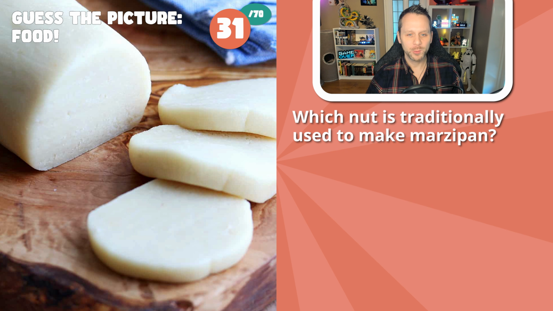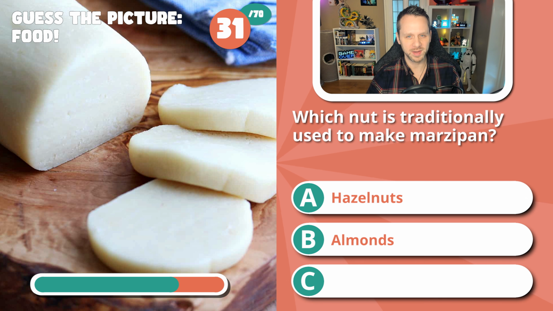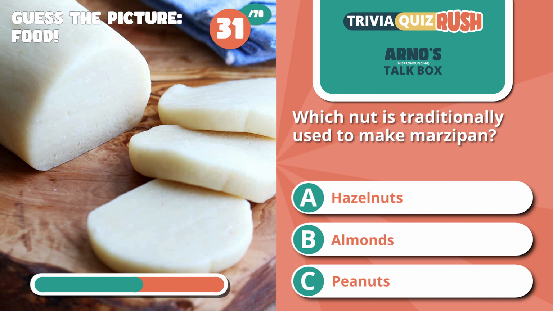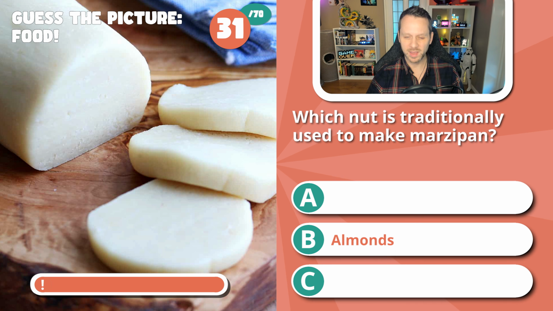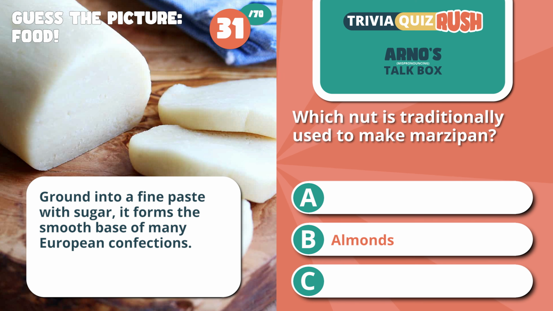Here's the first one. Which nut is traditionally used to make marzipan? Is it hazelnuts, almonds, or peanuts? And the answer is almonds. Ground into a fine paste with sugar, it forms the smooth base of many European confections.